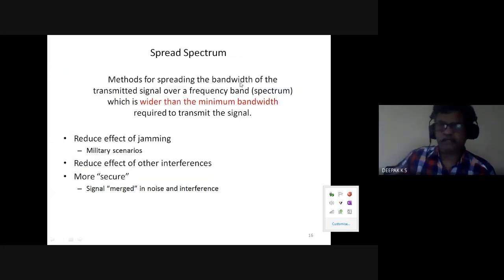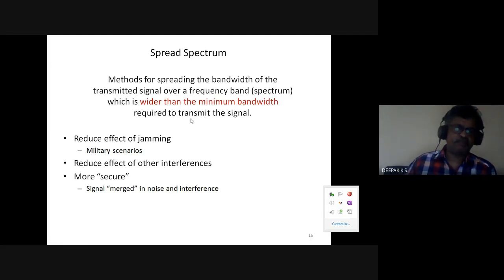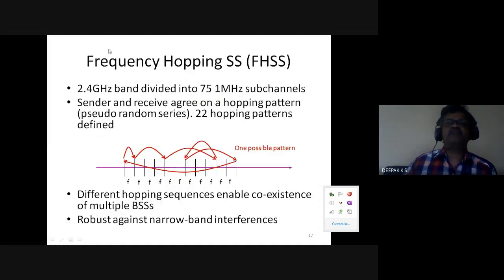In spread spectrum, you basically spread the bandwidth of the transmitted signal over a frequency spectrum which is wider than the minimum bandwidth required to transmit the signal. This is to reduce the effect of jamming. All these were developed during the World War, etc. In military scenarios, the aim is how to avoid jamming, reduce the effect of other interference, and be more secure. When you spread the signal, it appears as noise to others and not as a signal. So basically there are frequency hopping spread spectrum and